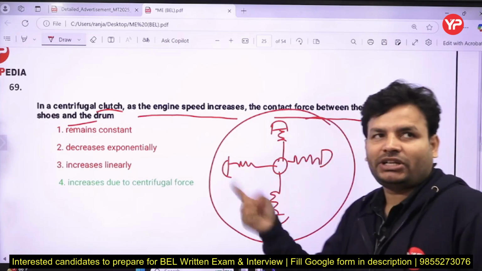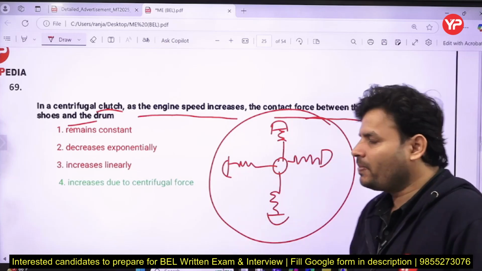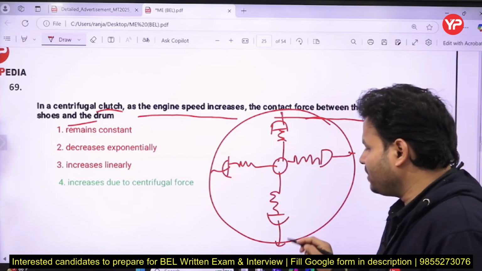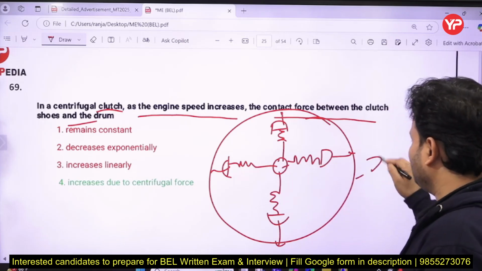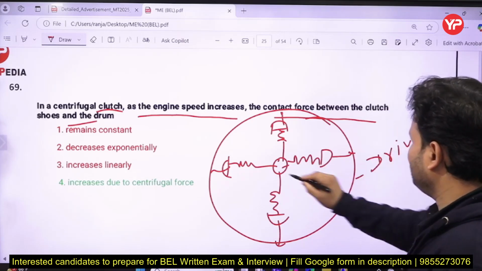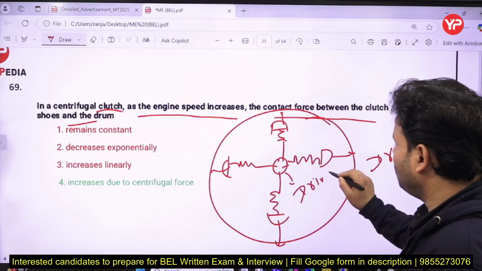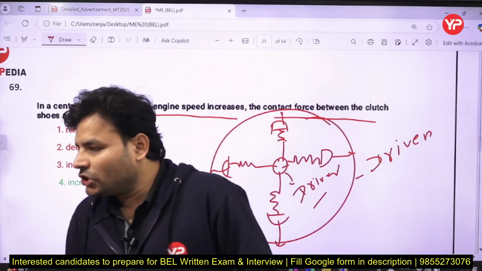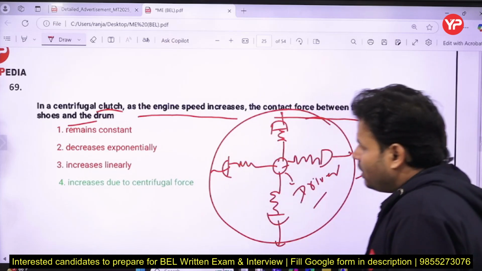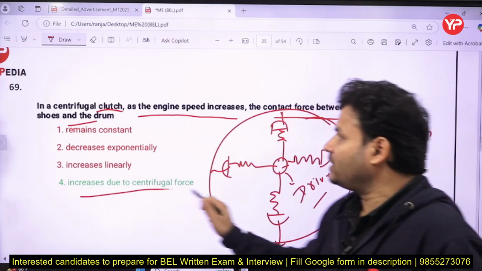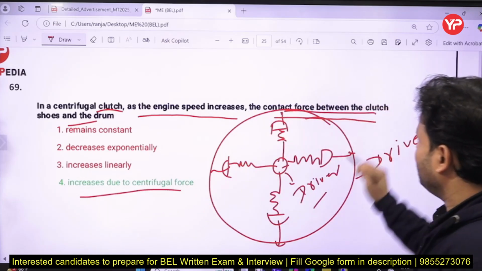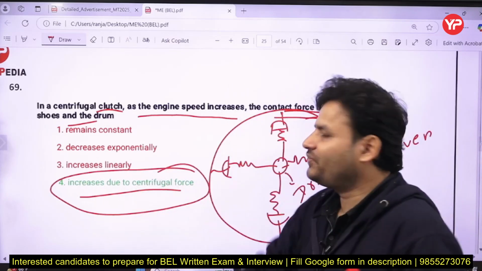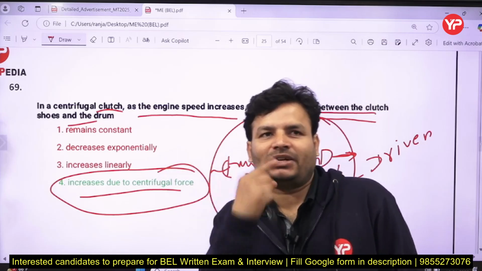When they start rotating at a very high RPM, they will come in contact, and ultimately power is transmitted from the driver to the driven. This one is your driven, this one is your driver. So in a centrifugal clutch, the contact force is increasing because of the centrifugal force, and the centrifugal force will increase when it rotates at a very high RPM.